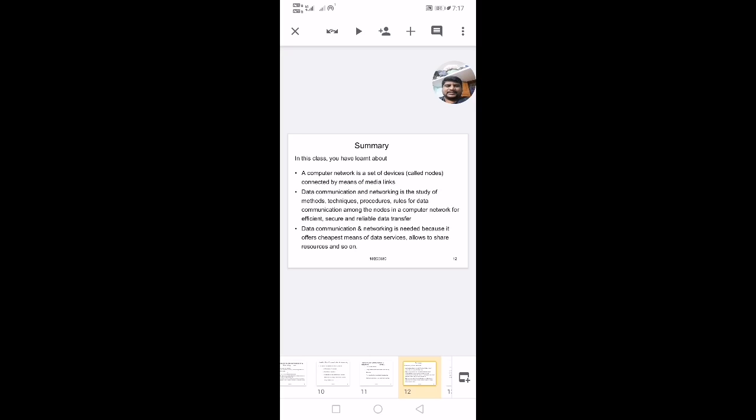Data communication and networking is the study of methods, techniques, procedures and rules for data communication among the nodes in a computer network for efficient, secure and reliable data transfers. It is needed because it offers the cheapest means of data services, allows sharing of resources and so on.